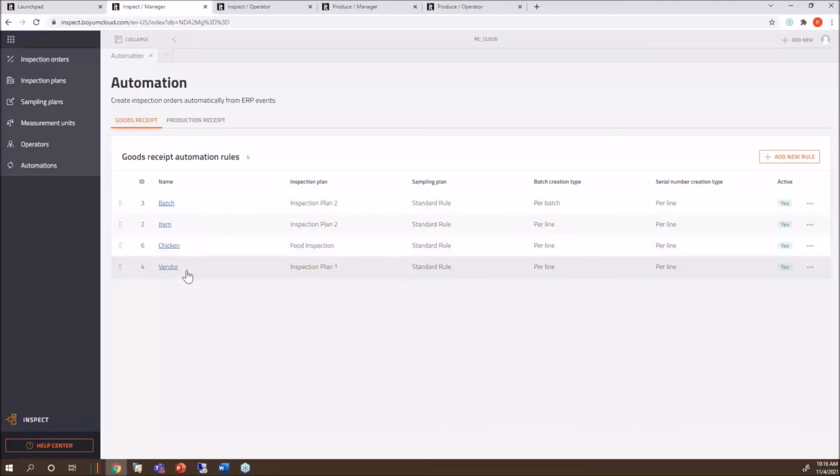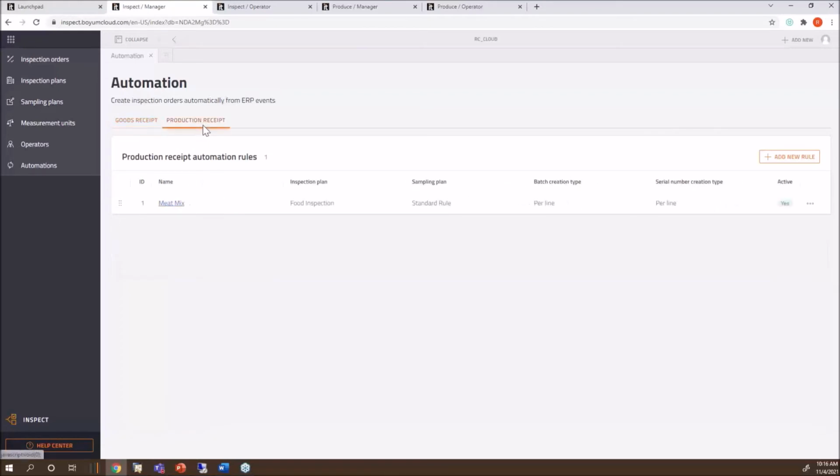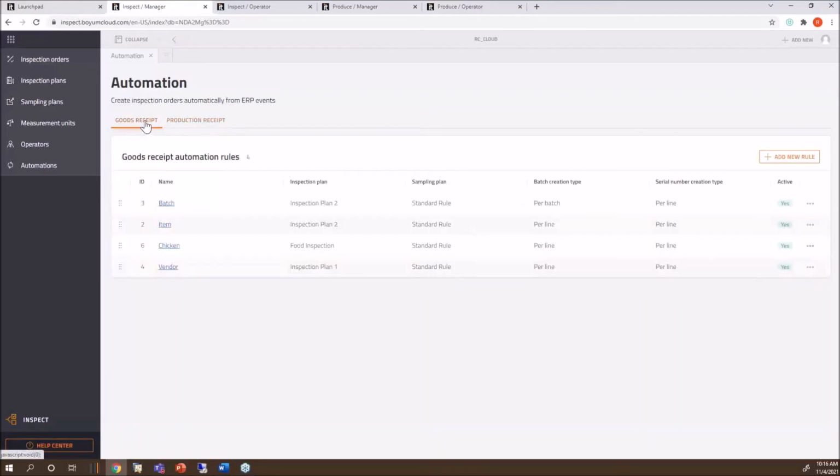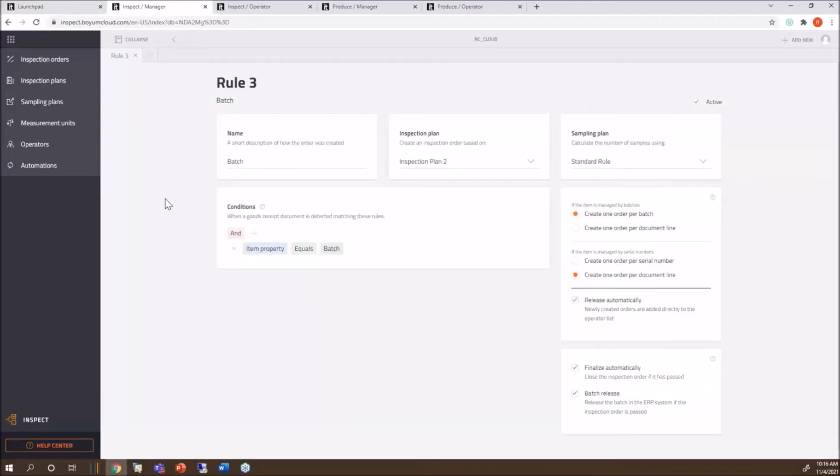You name it, whatever you would like. From goods receipt, those are my rules when I receive items into SAP, and those are rules after production. Okay, so let's look at one of them because we're going to do one of each. So goods receipt rules, let's do the first one. This is a batch rule. So I'm saying this is the name of the rule. I'm using inspection plan 2 for this rule.